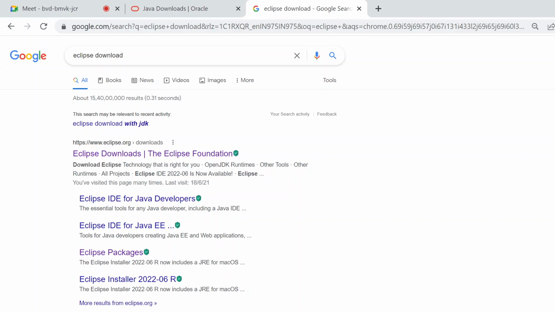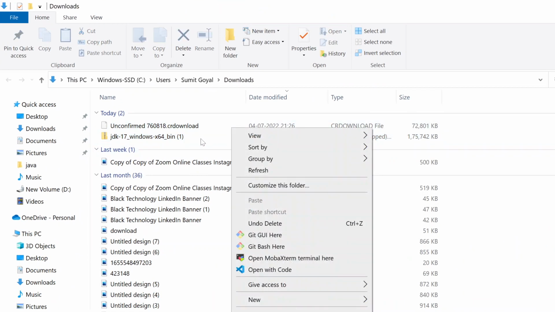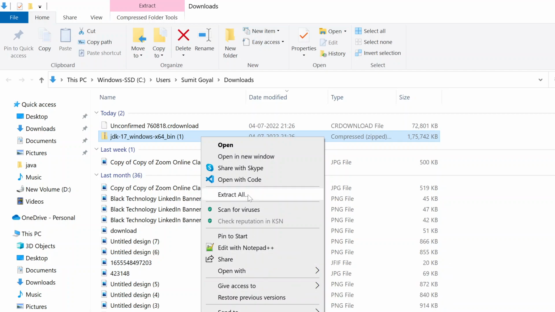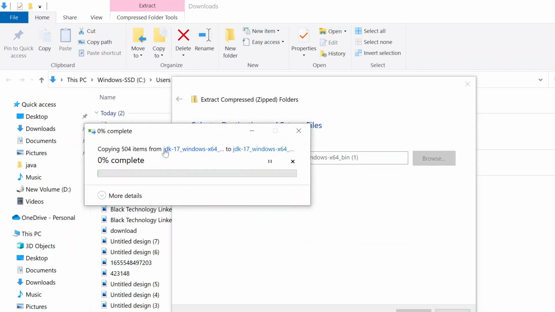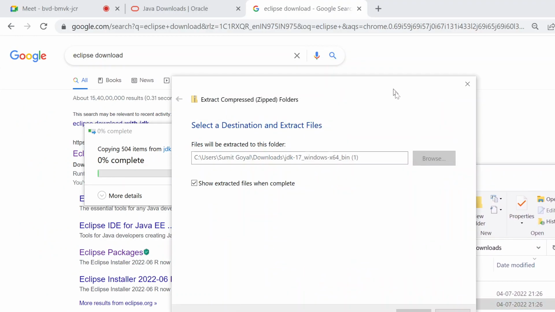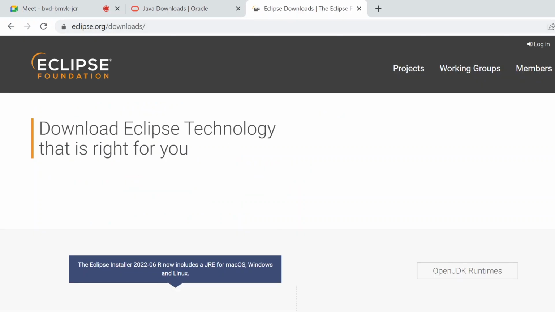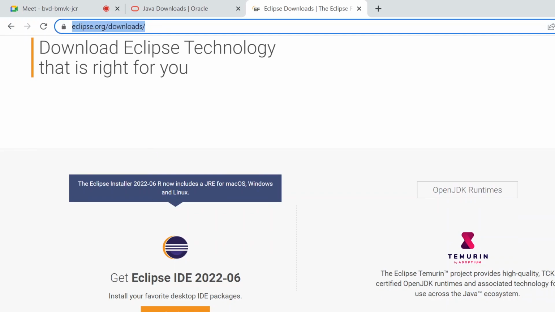You can see my Java zip file is also downloaded. I will extract the data from this: I will right click and say extract all. Just click this. Till it completes, we will go to Eclipse and see how we can download the editor on our machines. Again, this is a very simple step. Just search Eclipse download and go to the first URL, the official website. I will also share this. Once you come to this page, don't directly click this, just click download packages.